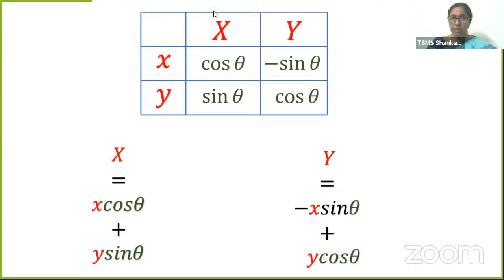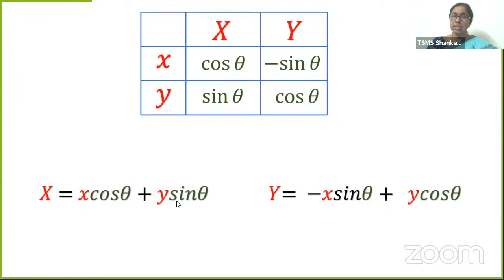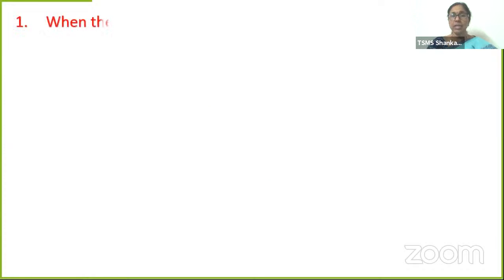I repeat, if you want capital X, it is x into cos theta plus y into sin theta. If you want capital Y, it is x into minus sin theta plus y into cos theta. So capital X is x cos theta plus y sin theta. Capital Y is minus x sin theta plus y cos theta. Isn't it easy, students? Yes, you can remember that easily.